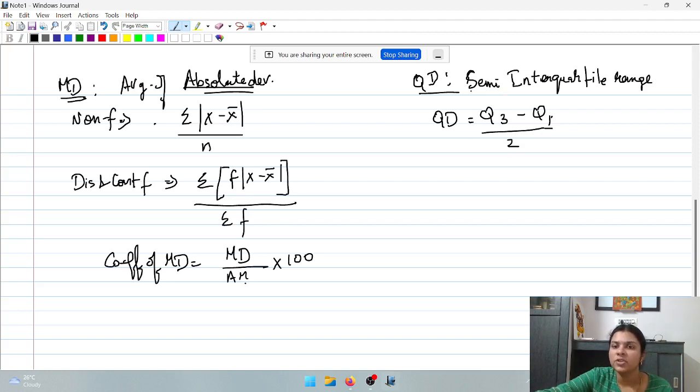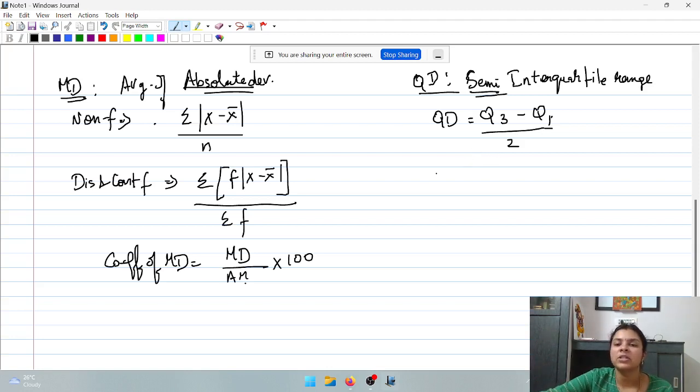Am I clear? Check whether the question uses just interquartile range or semi-interquartile range. If they say interquartile range, you should do only Q3 minus Q1. How to find out Q3 and Q1 we have discussed previously, so you can use that concept.